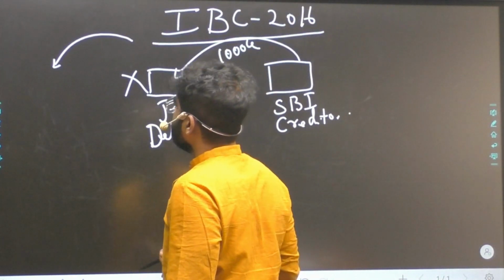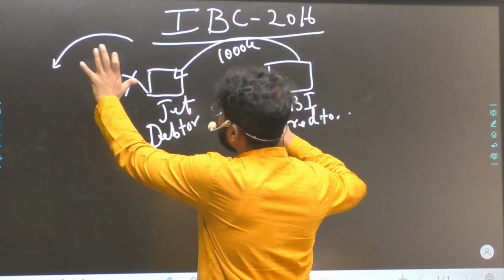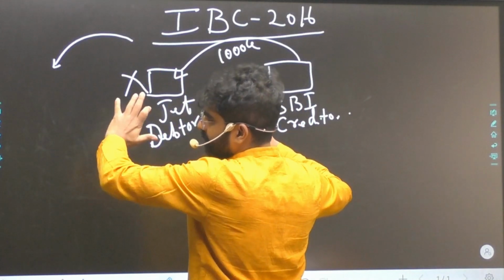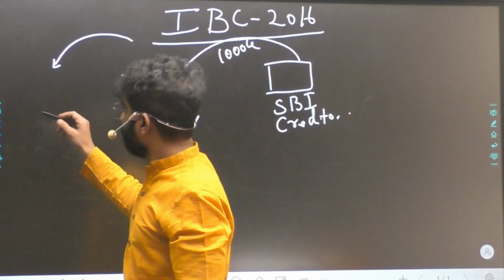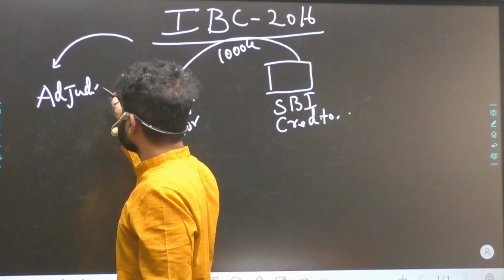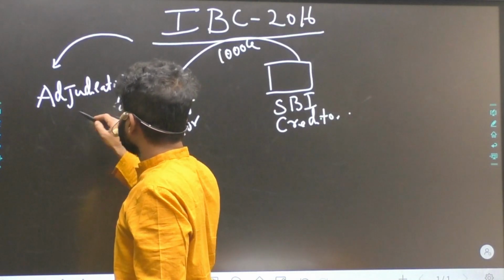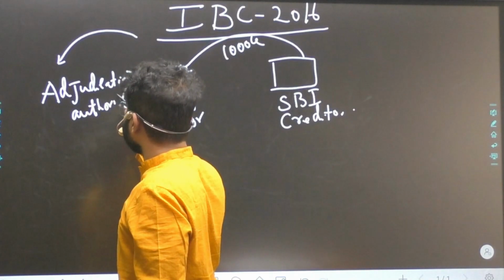Okay, now there is a case. Now they can go to the IBC procedure. They can follow the IBC procedure. So in IBC, we have an adjudicating authority. Adjudicating authorities are those authorities which take up the cases. So in IBC, we have two types of adjudicating authorities.